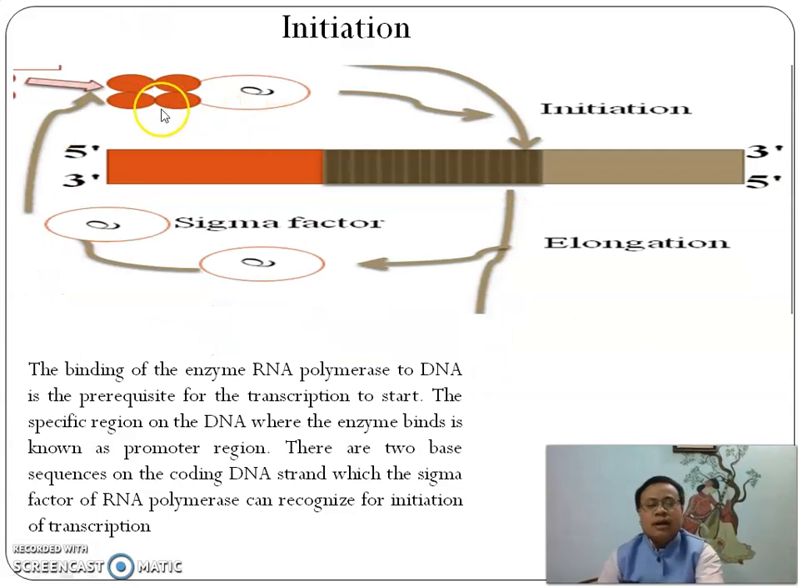This is RNA polymerase, 4 subunits. This is sigma factor. When this complex forms, then only RNA polymerase enzyme can identify the region where transcription will start. The first process is called initiation, meaning the transcription process will start in the presence of sigma factor. After starting the process, the sigma factor has no function. It will be released from the complex. The subsequent process is elongation.